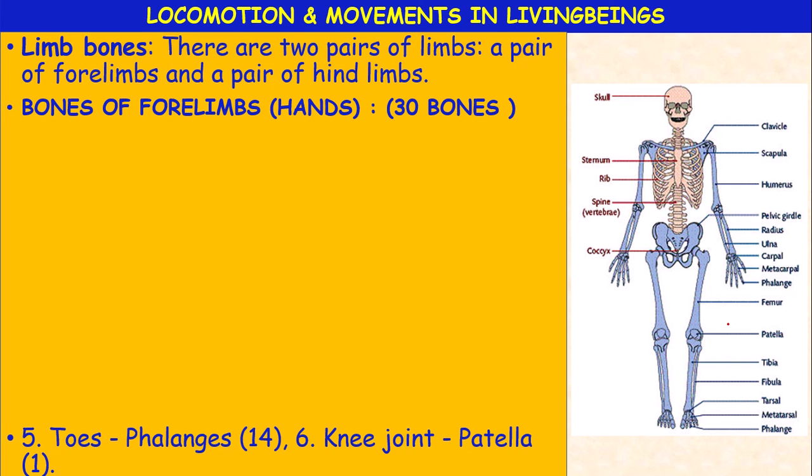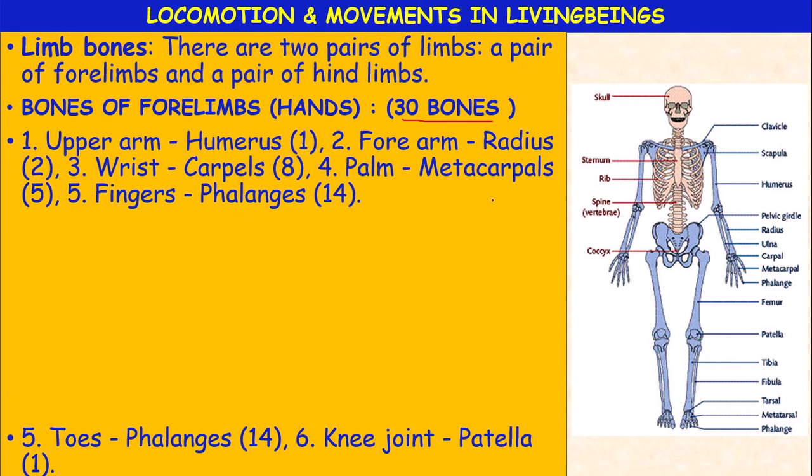So, the bones of the forelimbs, the hands. Each limb is made up of 30 bones, meaning each hand and each leg is made up of 30 bones, so a total of 120 bones are present in the limbs. How these bones are arranged and what bones are present in the forelimbs and hind limbs, we are going to discuss here.